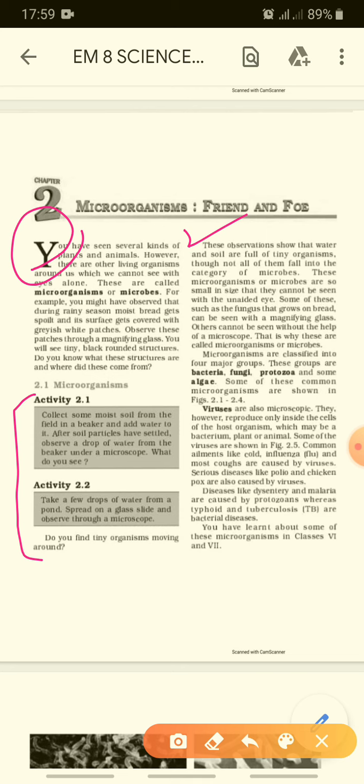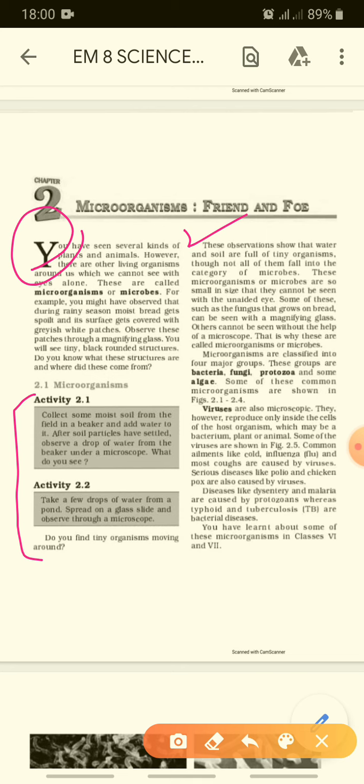They are also because of microorganisms. These microorganisms or microbes are so small in size that they cannot be seen with the unaided eye. Some of these are fungus that grows on the bread, but we need to see it with a magnifying glass so that we can see the patches in a large form.